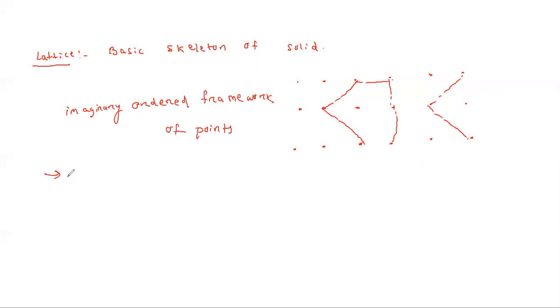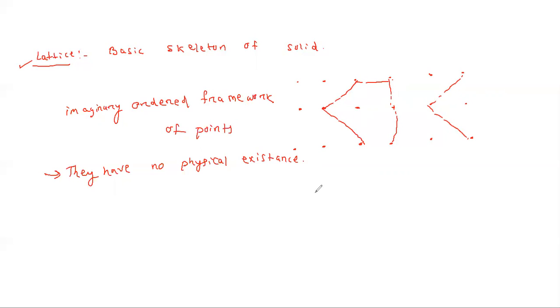And the lattice points you have considered have no physical existence. There is no physical existence of this lattice, but it is considered to be the skeleton of the solid, because whatever solid we consider, its construction and properties come from the concept of lattice.